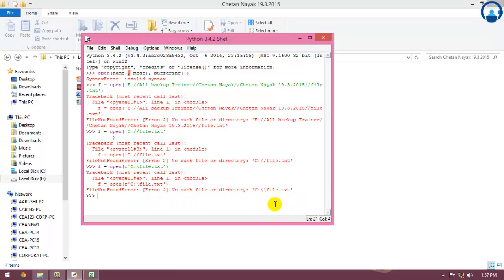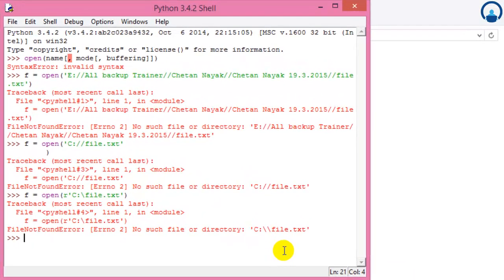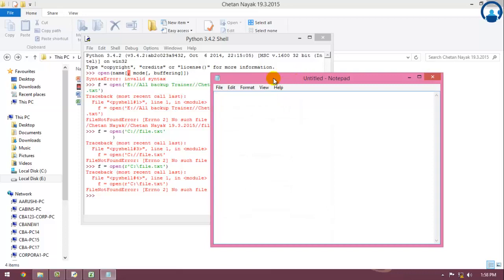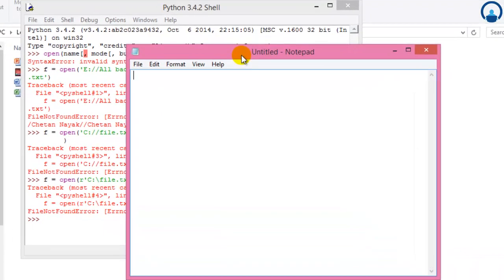But over here, this is how we can use that. Since it's not able to find the file, it's showing me an exception that no such file exists. So if we use open with only a file name as a parameter, we will get a file object that we can read from. If you also want to write to a file, we have to state that explicitly by supplying a mode, and the mode argument to the open function can have several values. Let me open my text. Okay, if you write the argument as r, that means it is in read mode.